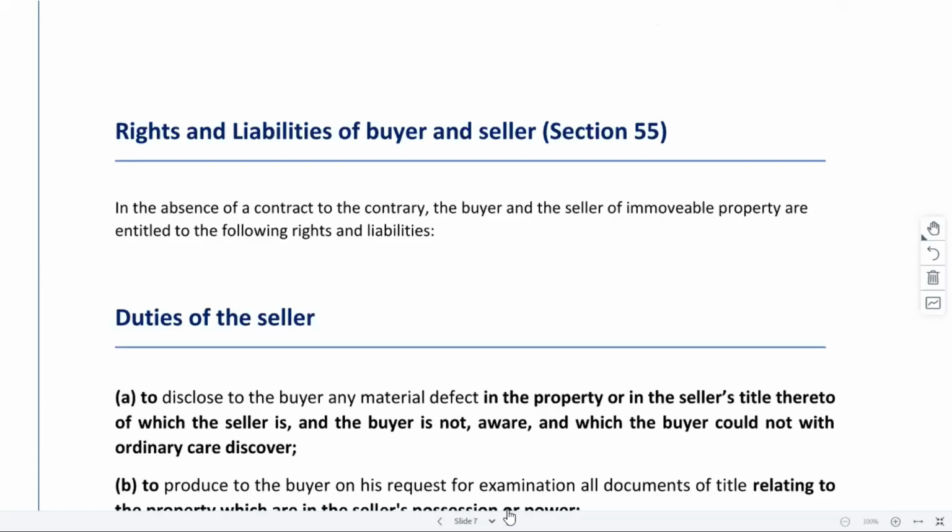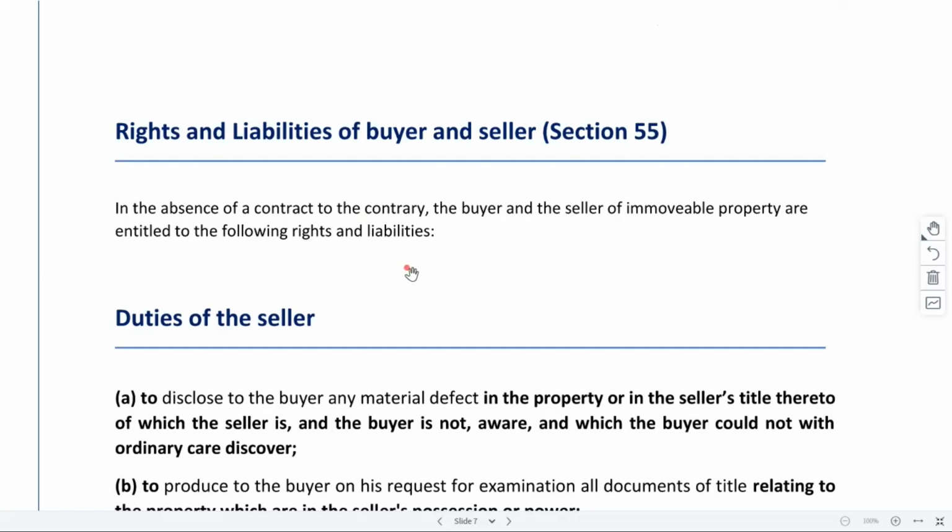So that was all about section 54, right? The definition as well as how sale can be done and other stuff. Now we have section 55 that provides for both rights and liabilities for the seller as well as the buyer. So it mentions "in the absence of a contract to the contrary."